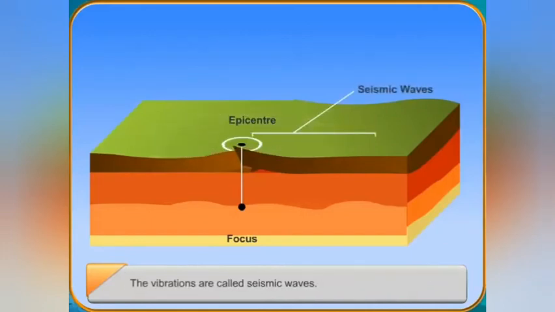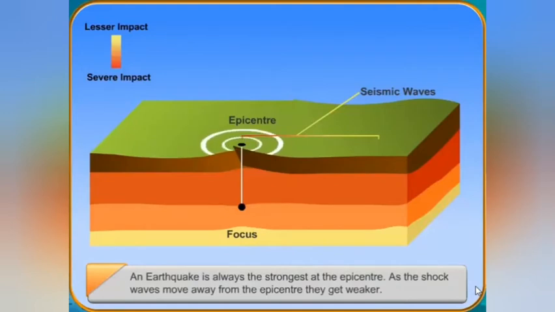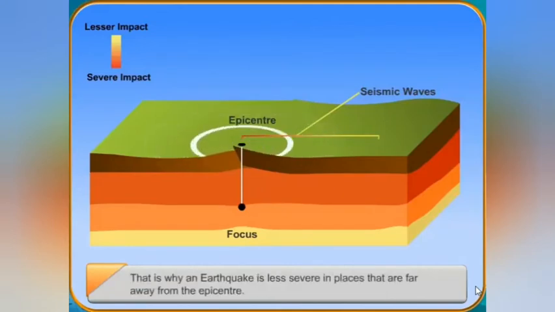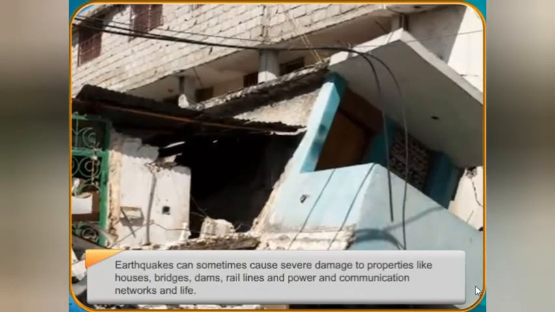Seismologists are experts who study the pattern of earthquakes. The instrument which records the intensity of an earthquake is called a seismograph. The Richter scale, which ranges from 0 to 9, is used to measure the intensity of an earthquake. An earthquake can move as fast as 2 kilometers per second. It can unleash as much energy as a 1 megaton explosion.